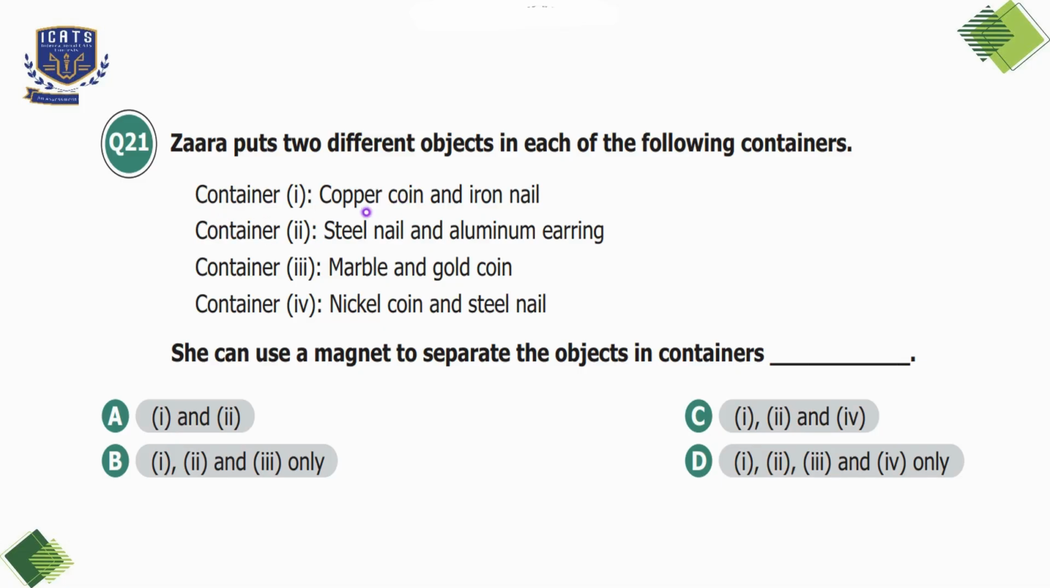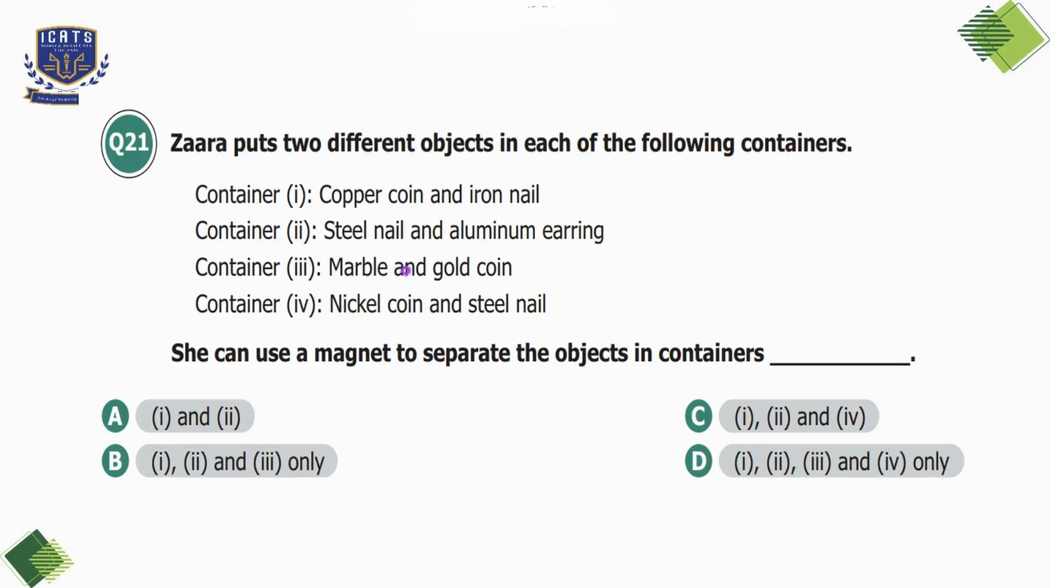So in container 1, we have copper coin and iron nail. Copper is a non-magnetic material, but iron nail is a magnetic material. So we can use a magnet to separate these materials. In container 2, we have steel nail and aluminium earring. Here, steel nail is a magnetic material, but aluminium earring is non-magnetic material. So we can again use a magnet to separate these two materials.